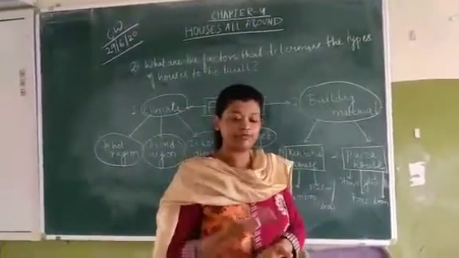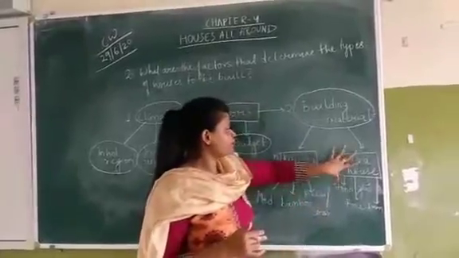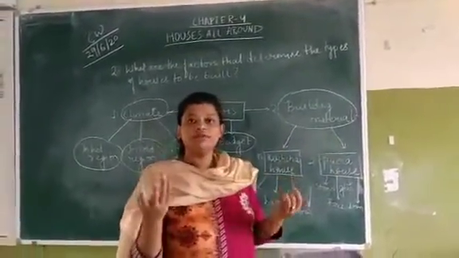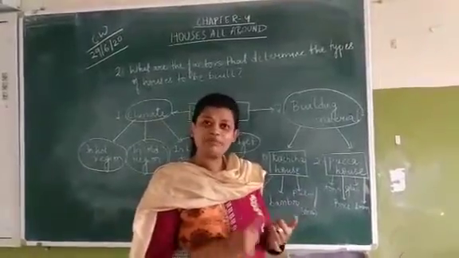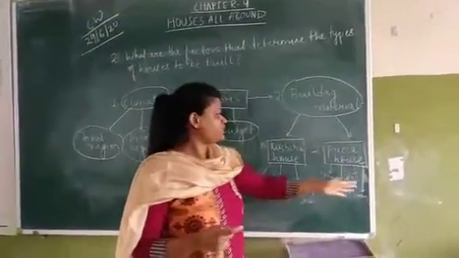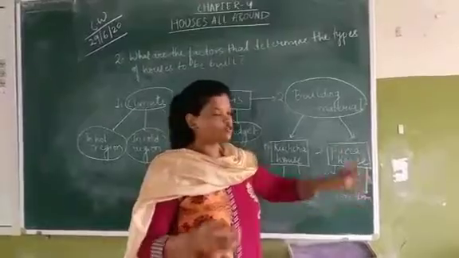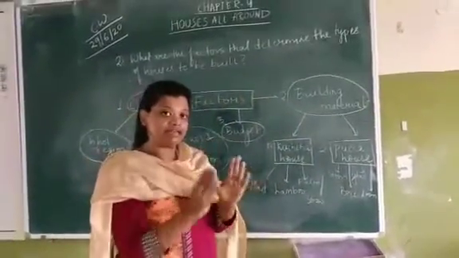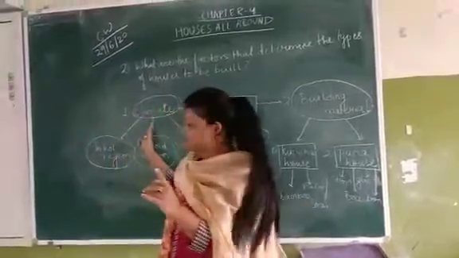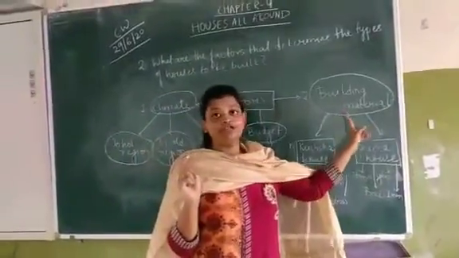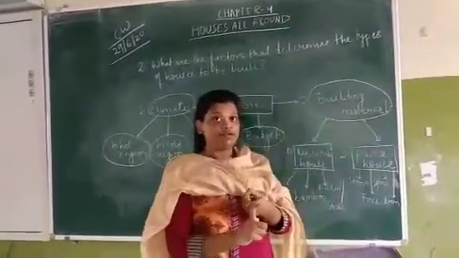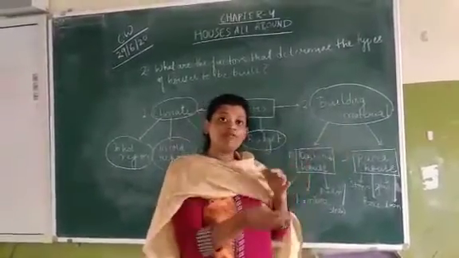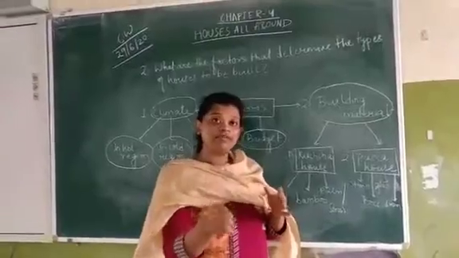Then for a pakka house, we use many things like cement, bricks, stones, glass, iron. So these things are interrelated. According to the climate, the building material is also required. We will see the climate, then only we will arrange the materials to build the houses.